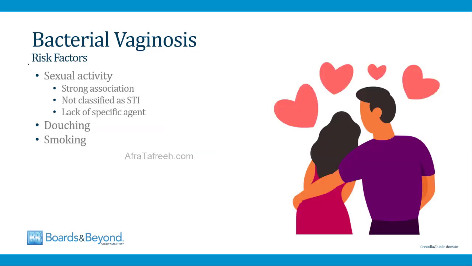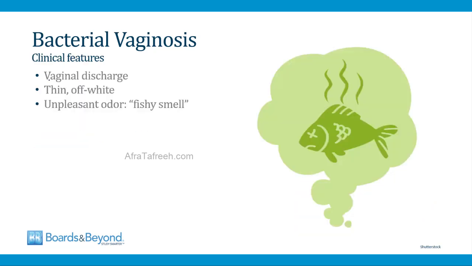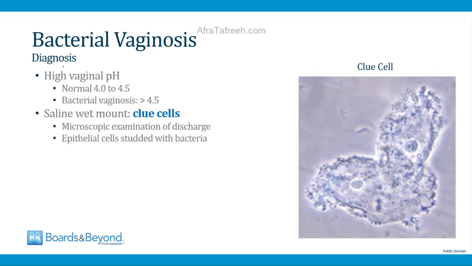Some of the risk factors for BV are shown on this slide. First of all, it's strongly associated with sexual activity. It's very rare for this to occur in women who are not sexually active. It isn't classified as a sexually transmitted infection, and that's because there's not a specific agent whose transmission leads to the condition, but nevertheless this usually occurs in women who are sexually active. It's also associated with douching and with smoking. The clinical features of BV include a vaginal discharge. It's usually thin and slightly off-white in color, and it tends to have an unpleasant odor, often described as a fishy smell.